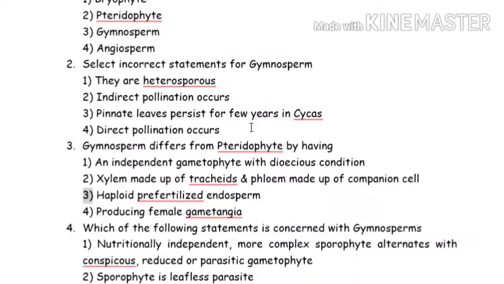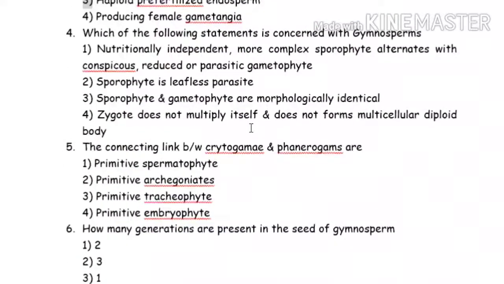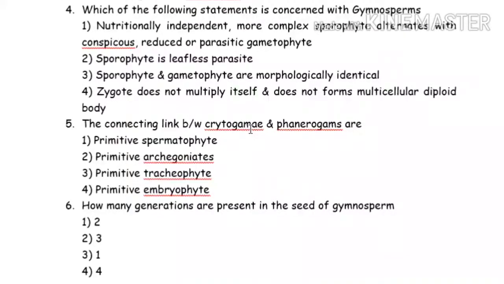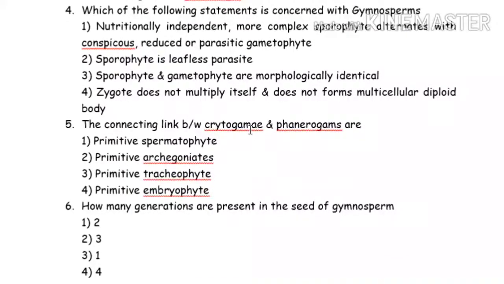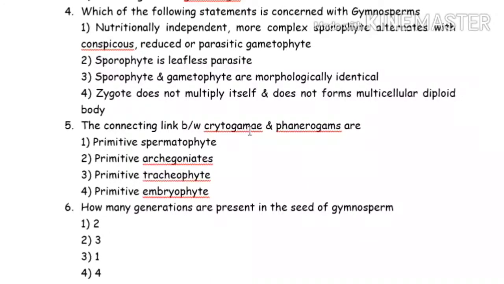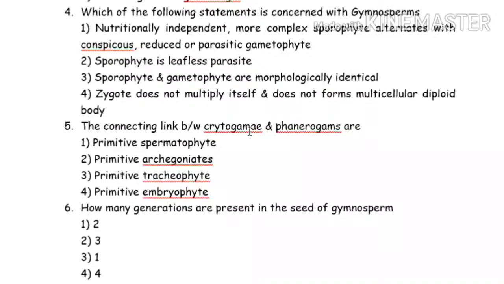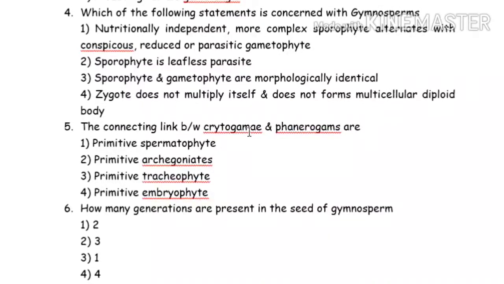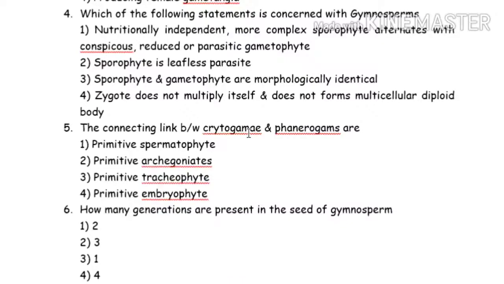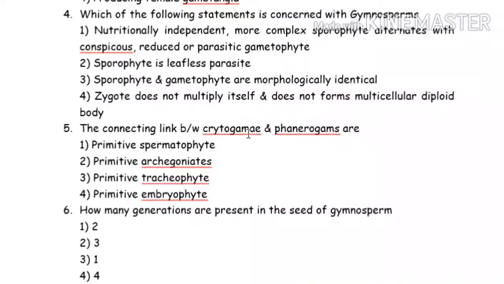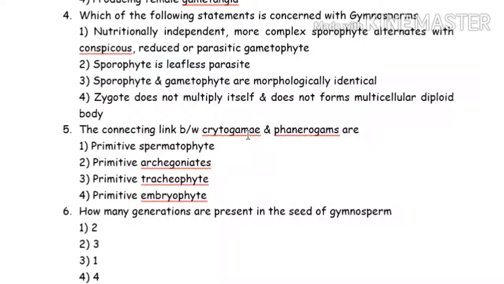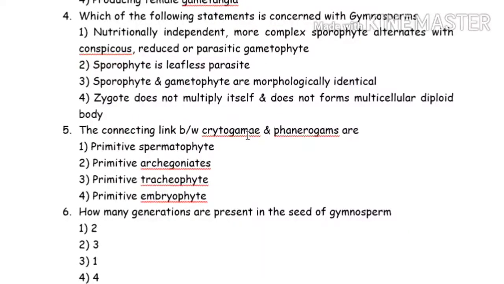Now next question. Which of the following statements is concerned with gymnosperms? Gymnosperm main body is diploid, means 2N. The diploid body is actually a tracheophyte in the gymnosperm, means vascular tissues are present. So we will say they are having root, stem and leaf. Is it clear? Main body is 2N. N is dependent on 2N.